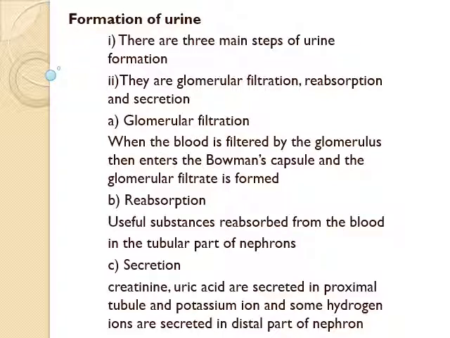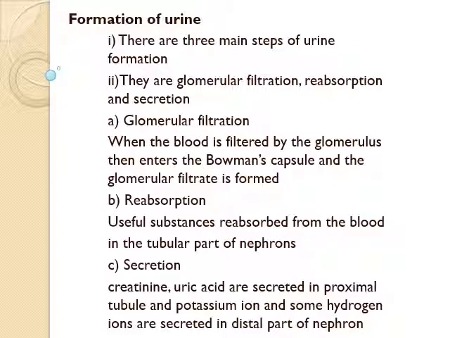The urine consists of 95% water and 5% nitrogenous waste. Wastes such as urea and ammonia are excreted in urine. Apart from this, potassium, sodium and calcium ions are also excreted.